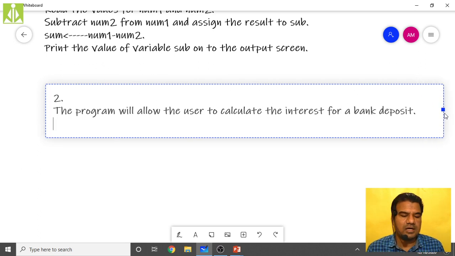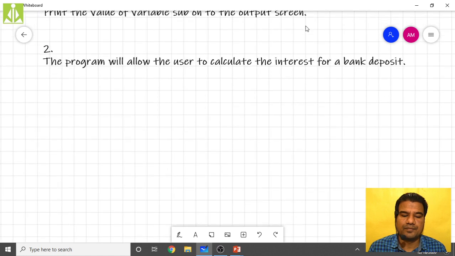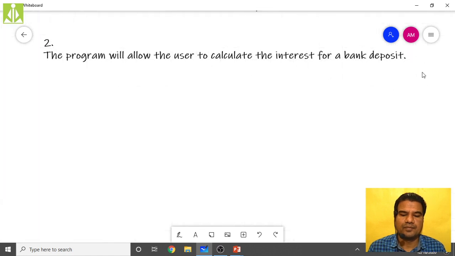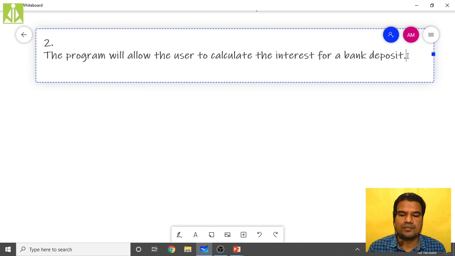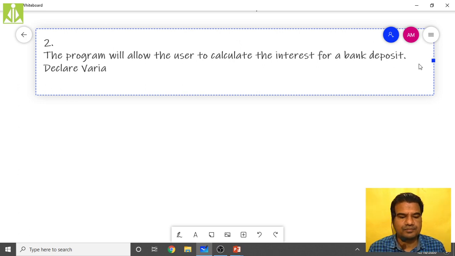Hit enter and write. What we need to declare are the variables. Yes, we need amount, PTR by 100, isn't it?